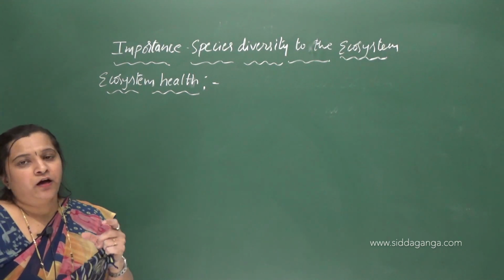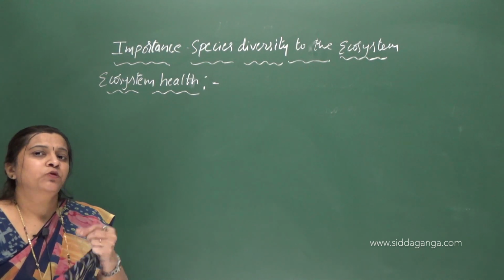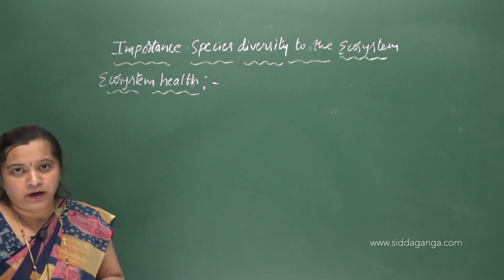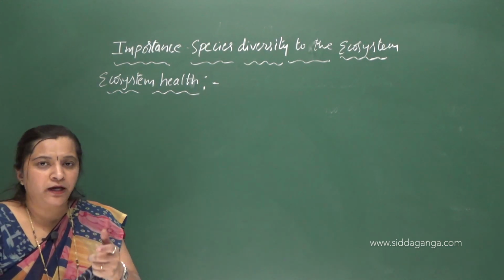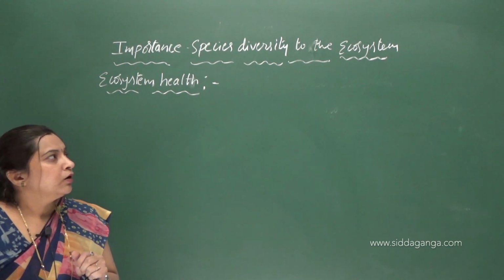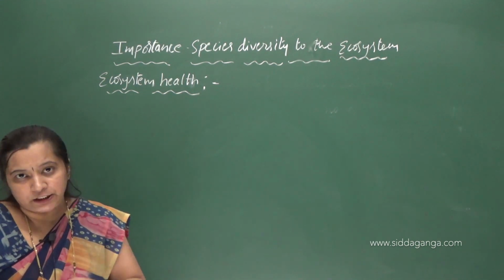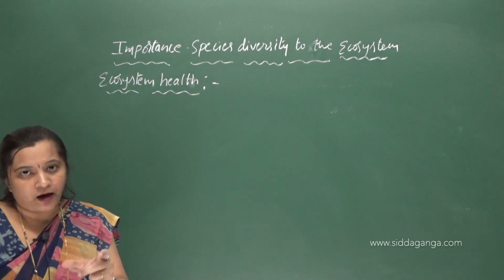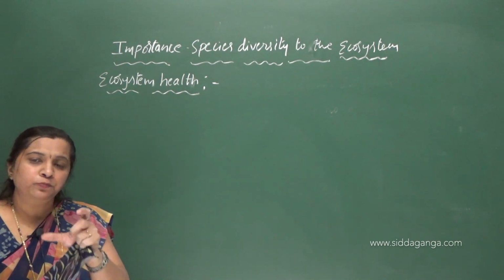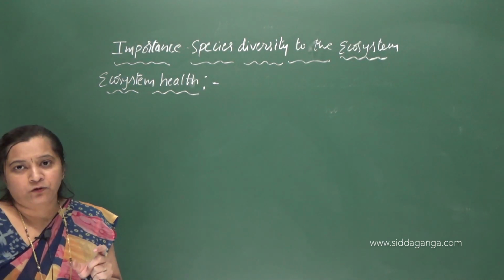So I already said about the food chain. If any one of the species is lost, the organisms which depend on it may be affected, right? Each and every species in an ecosystem plays a very important role. Suppose a few species become extinct, there will be a little harm to the ecosystem.